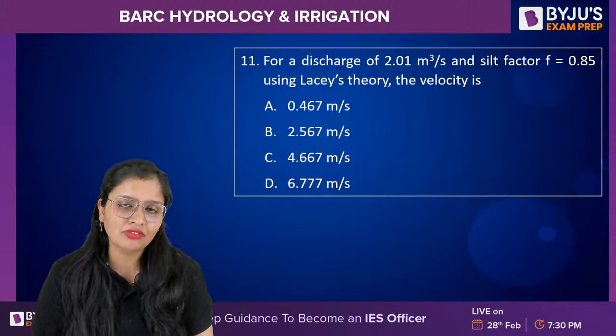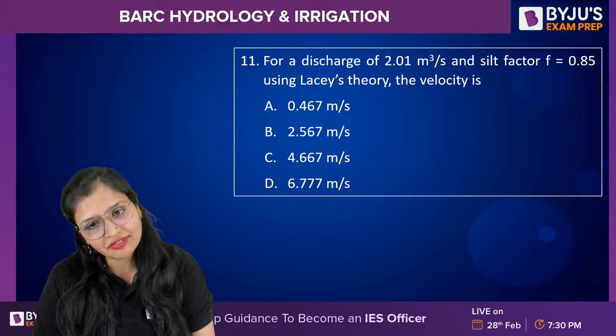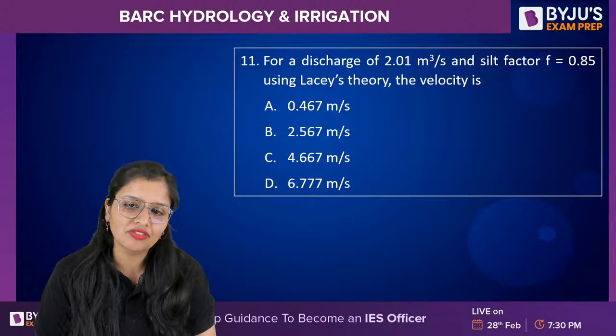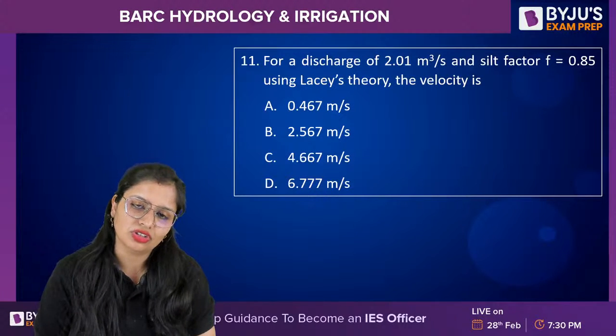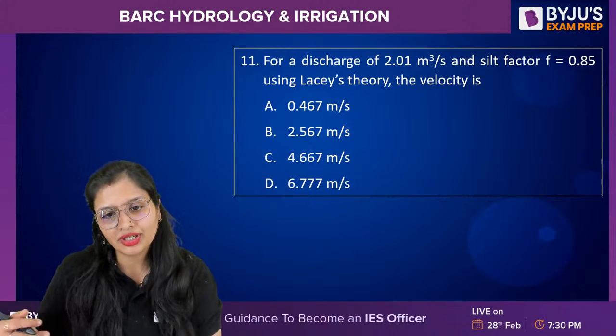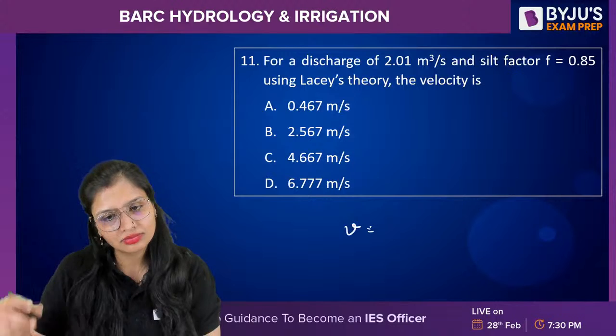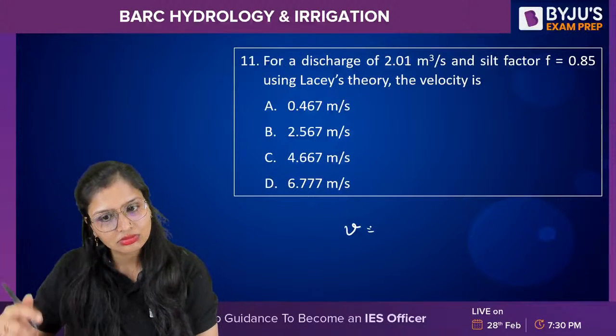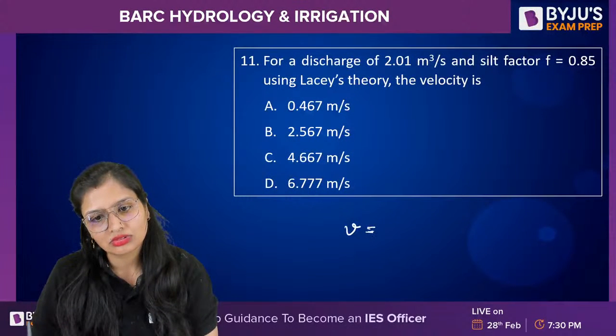Velocity. Again formula based. Discharge is given to you. Silt factor is given to you. You have to calculate the velocity. How will you calculate?